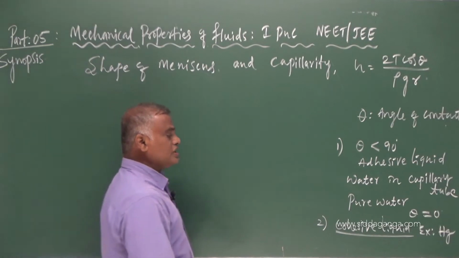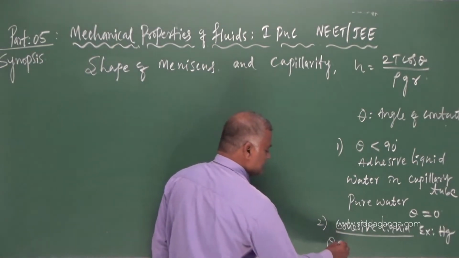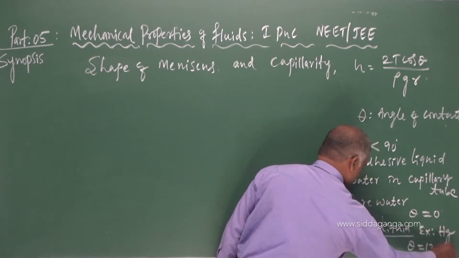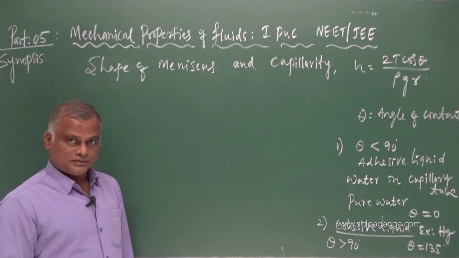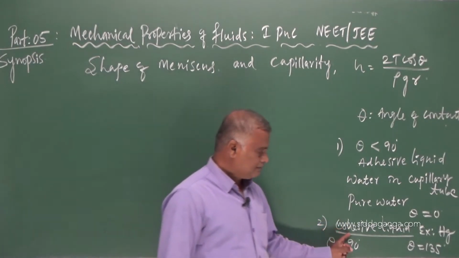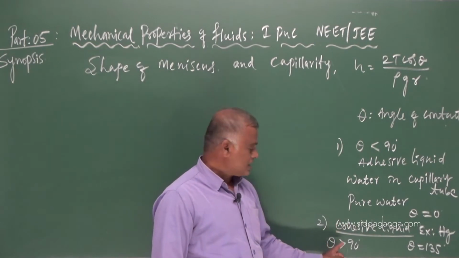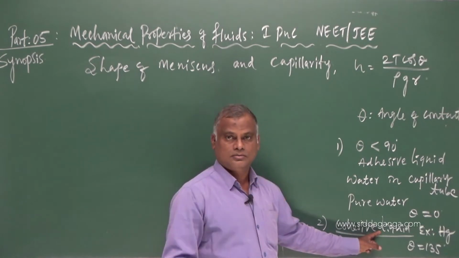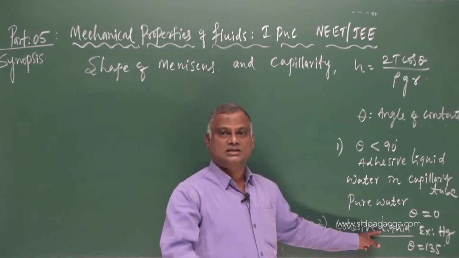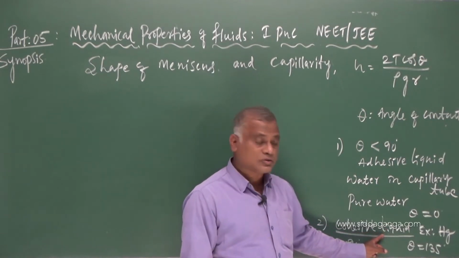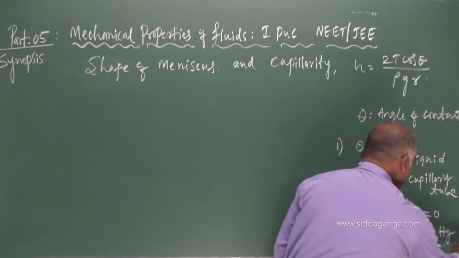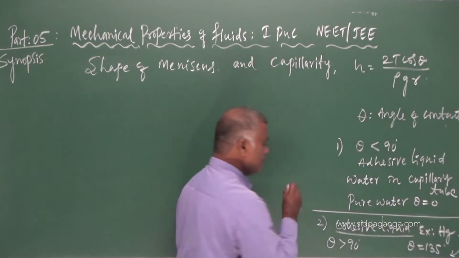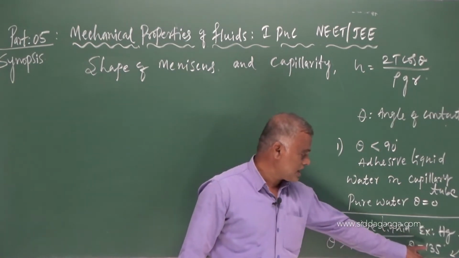On such cohesive liquid, this theta is greater than 90, and for mercury it is about 135. A liquid which does not stick, which does not wet the glass surface, is known as cohesive liquid. For mercury, angle of contact is 135.